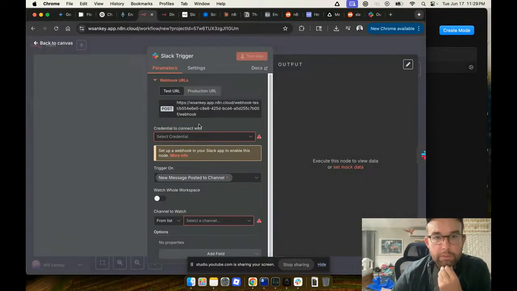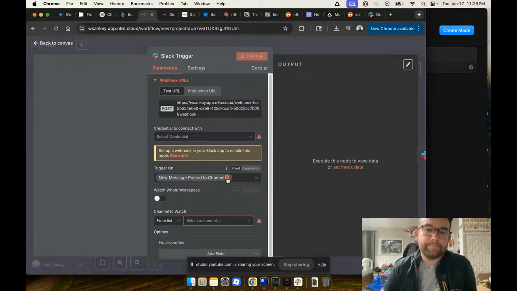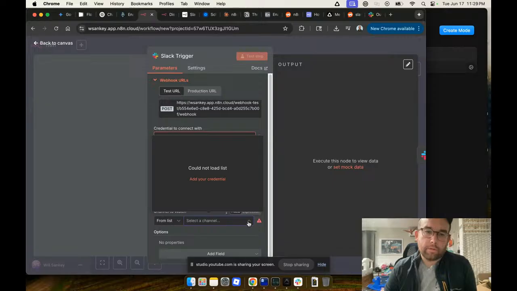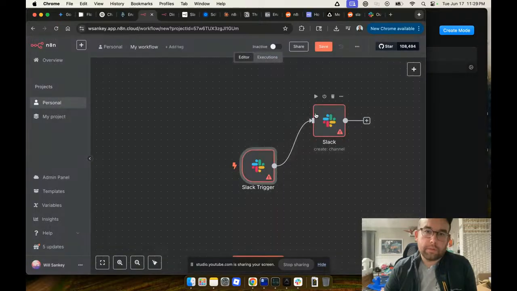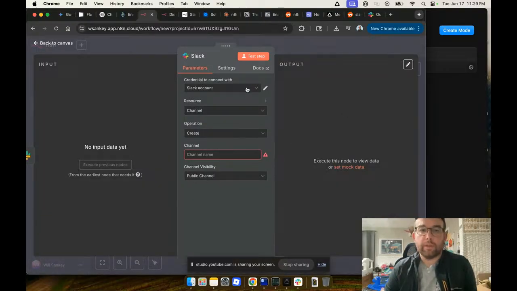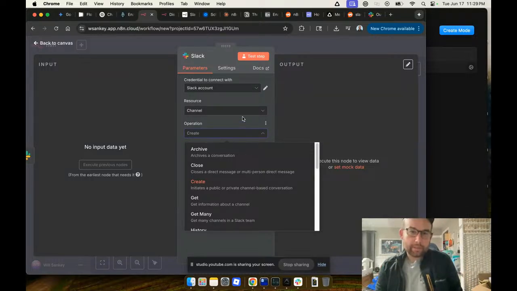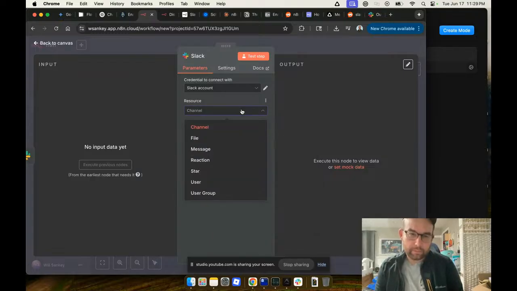Webhook URLs, test URL, what is it? Post. I see, production, test. Create credential to connect with. Credentials for Slack triggers are not set. So that's a Slack trigger. This is Slack node. That's the difference. Why are they different? Why are the credentials for the trigger not the same as the node? I don't understand that.